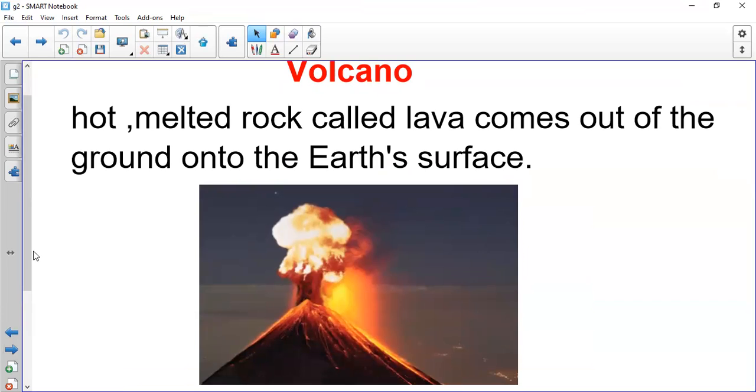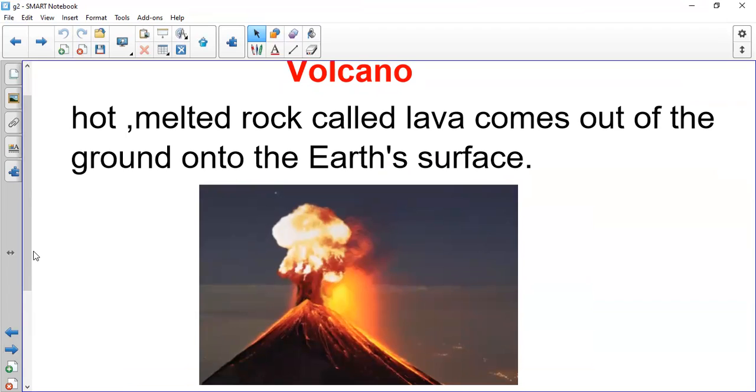We have melted rocks. They are rocks, but they are melted because of heat, because they are coming from down, and they are like boiling rocks. They are coming out of this mountain, and that's why it is called volcano.